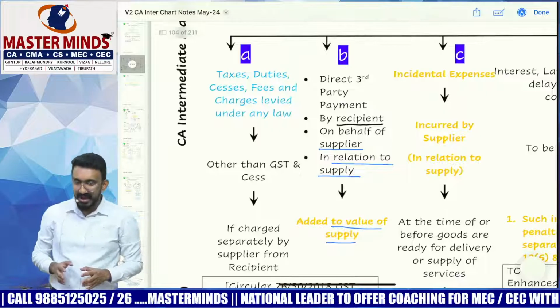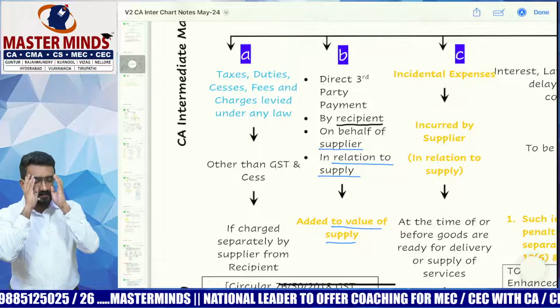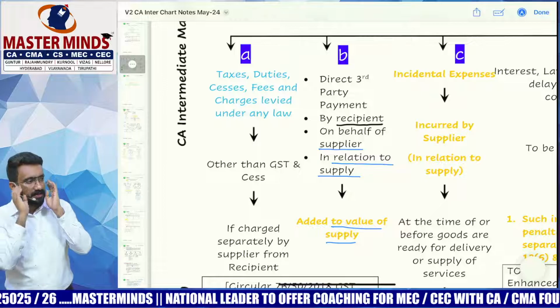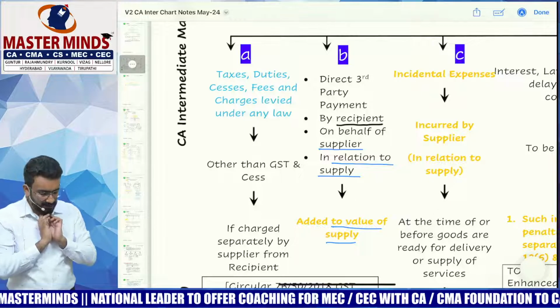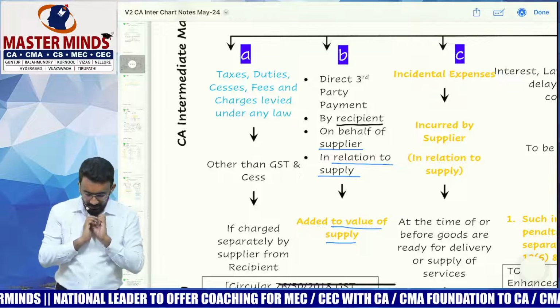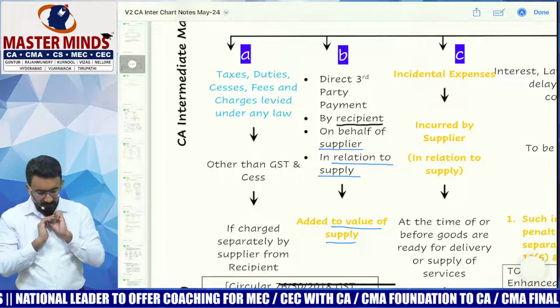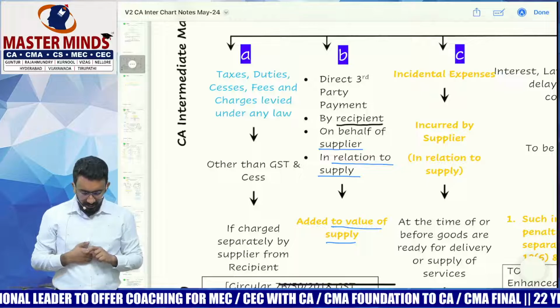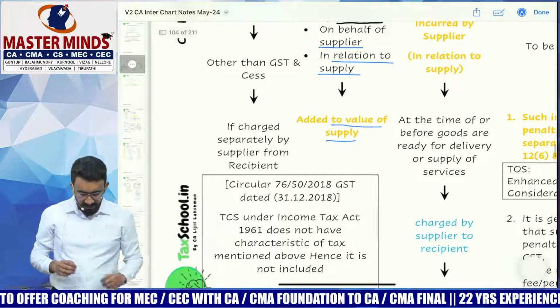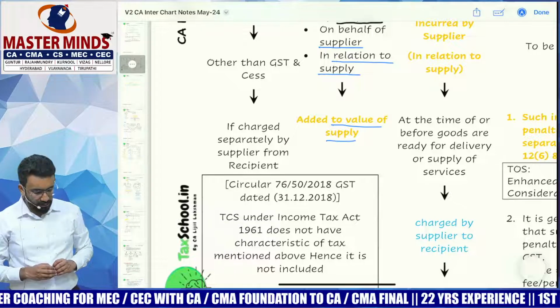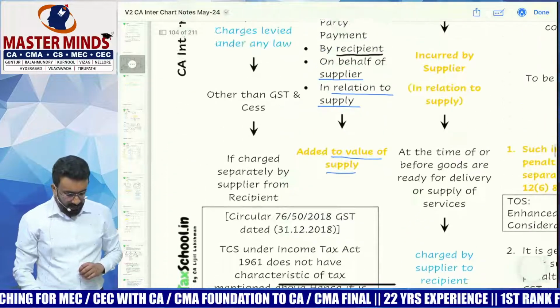So they're saying any incidental expenses, any expenses related to the supply, incurred by whom? The supplier.